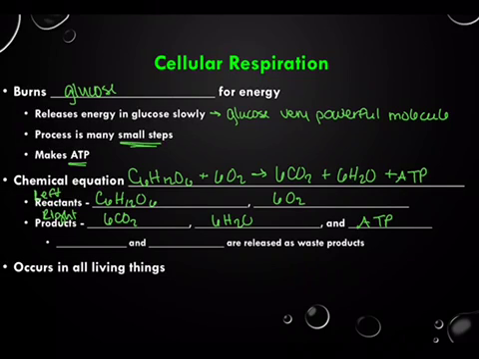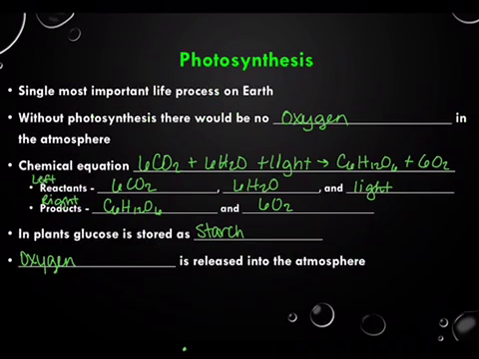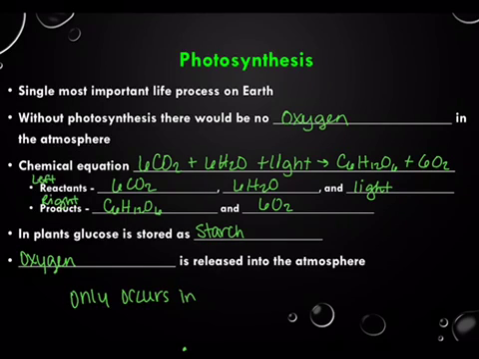The carbon dioxide and the water are released as waste products. Very important, cellular respiration occurs in all living things, whereas photosynthesis only occurs in producers or autotrophs.